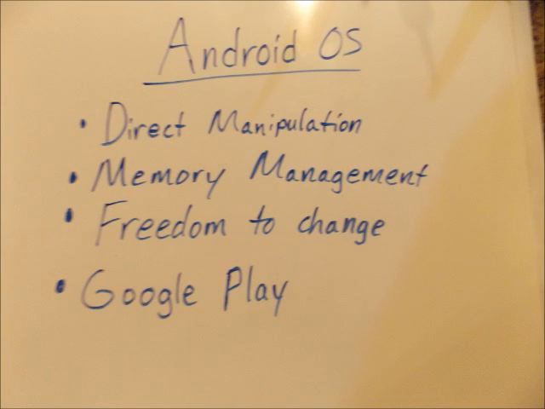The Android operating system is used in several smartphones and is based on the Linux system. The Android interface allows users to navigate using direct manipulation. Direct manipulation means that users can press their fingers on their phones and touch the screens to move their fingers in the way that is intuitive to what they're trying to do. For instance, to zoom in and out, the user simply pinches the screen in the direction they wish to zoom.